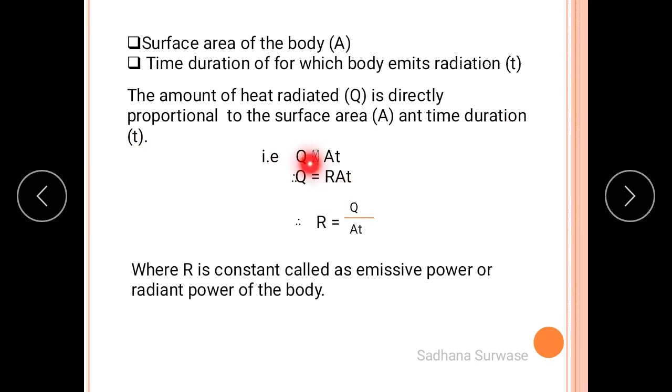So Q is proportional to A t. To remove that proportionality sign, we have to add one constant, and that constant is R. And that R is the emissive power, or you can say radiant power, of that body. So we say that Q is equal to R A t. So R is equal to Q upon A t.